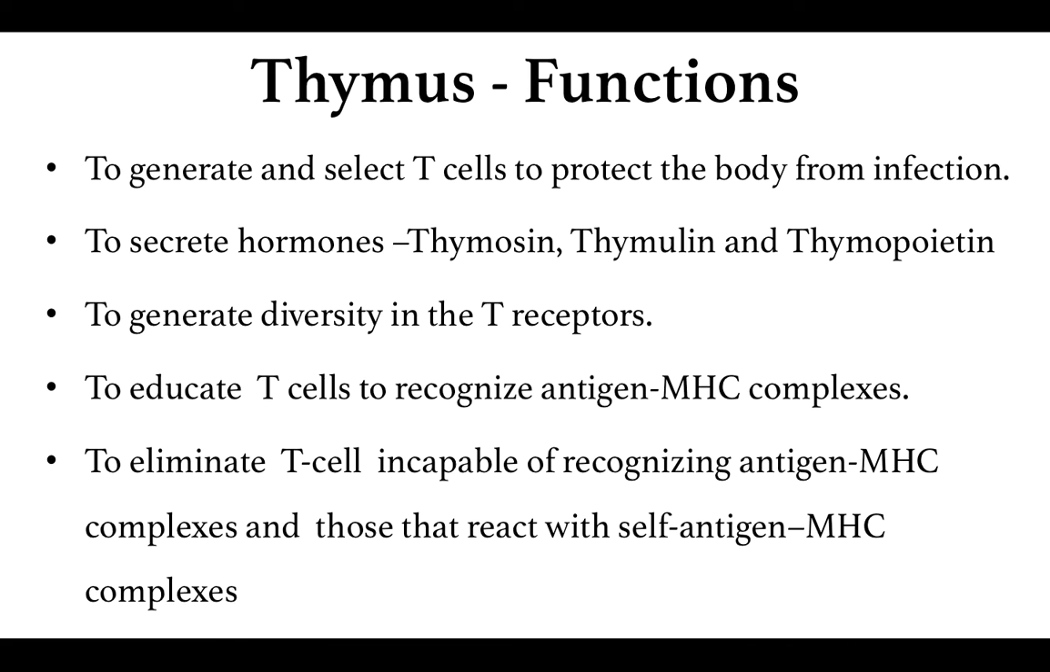Because when the cells are maturing within the thymus, a number of markers are obtained by the T cells, in which some of the markers are there on the T cells for a limited period of time, while the other receptors are the receptors or markers that are present throughout the life of the T cells. So one such marker is the T cell receptor. Right? And diversity is introduced in these receptors within the thymus.